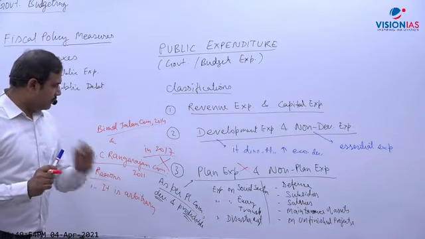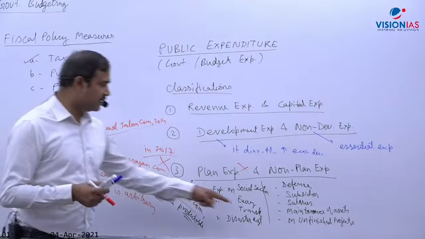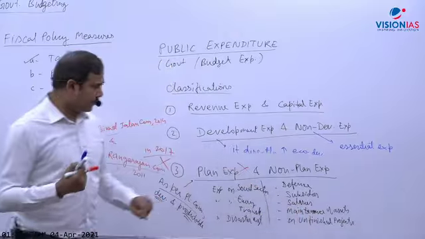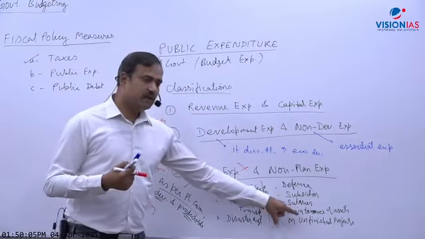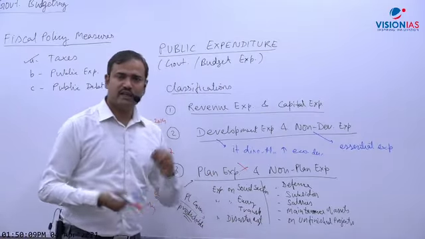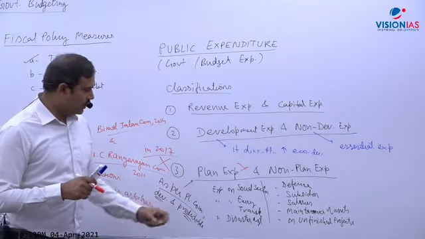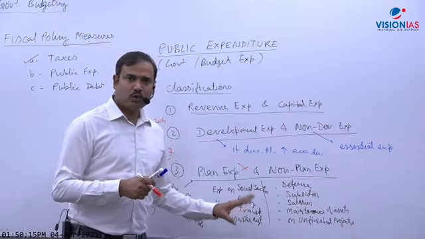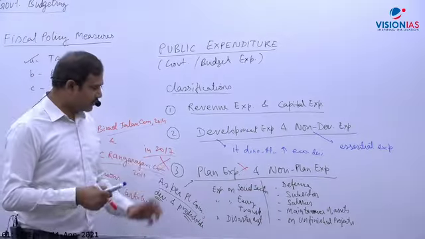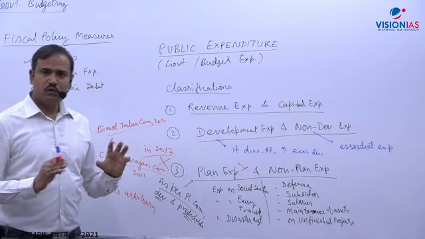Now, the Planning Commission said that it is developmental in nature. But developmental is also here: unfinished projects like a hospital or school are here. Even subsidy is developmental. So developmental is here as well as here. Second, the Planning Commission said it will be predictable. Then why is disaster management here? Earlier disaster management used to be here, but from the 10th 5-year plan it was shifted. So actually there was no specific criteria.